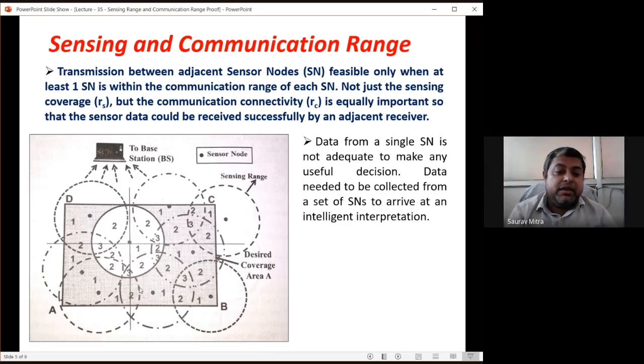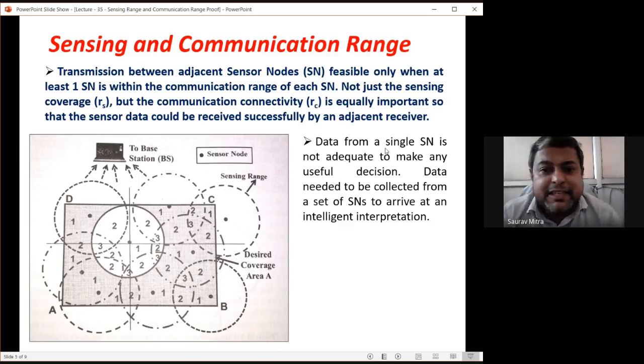Or if it is rerouted along this path, then it will take 4 hops. Depending on the Dijkstra algorithm, or on the QoS you want to apply, or on the node energy availability, or maybe on less traffic in the path, the B data will reach the base station either with 3 hops or with 4 hops. It depends on what kind of protocol and what kind of QoS we are trying to apply.